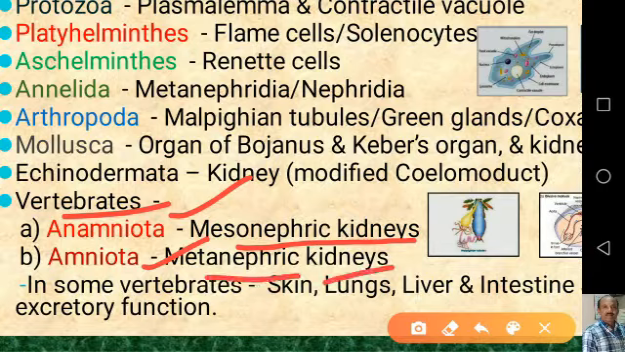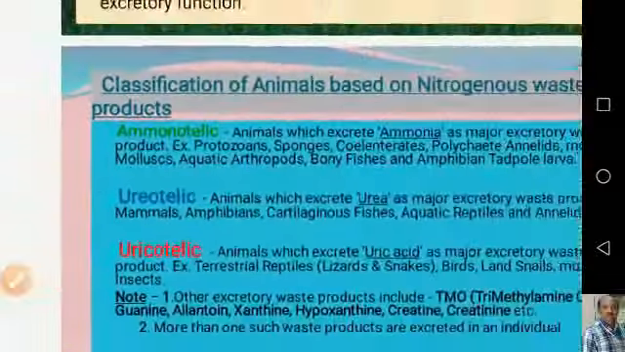So in vertebrates, the skin, lungs, liver and intestine are also excretory in function to some extent.